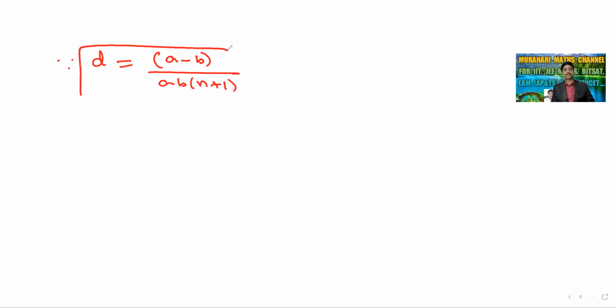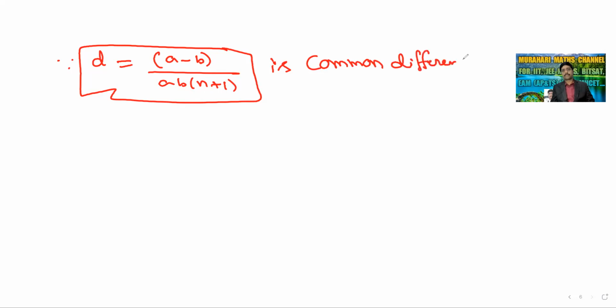Okay. What is D? We have got D is equal to A minus B by AB into n plus 1. This is D, the common difference of the AP.